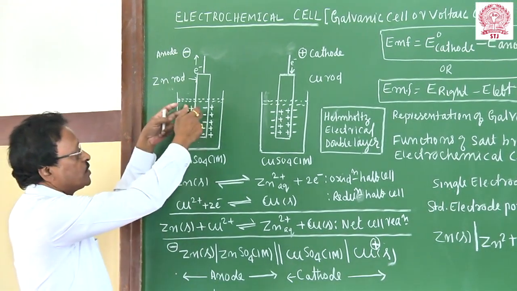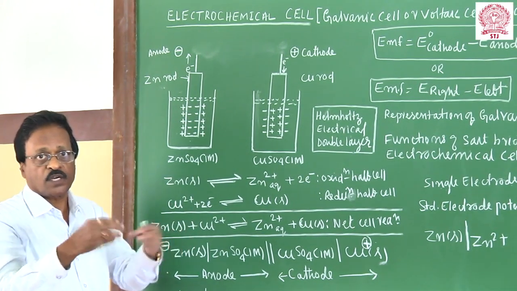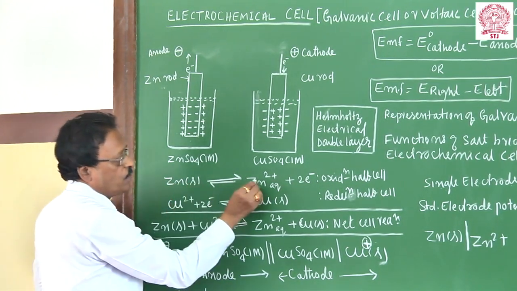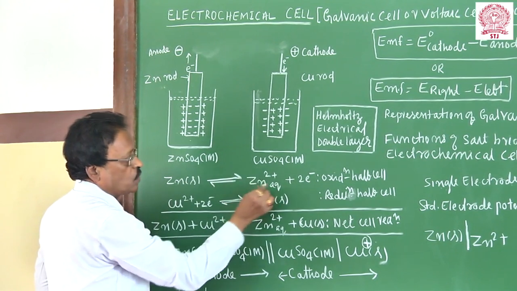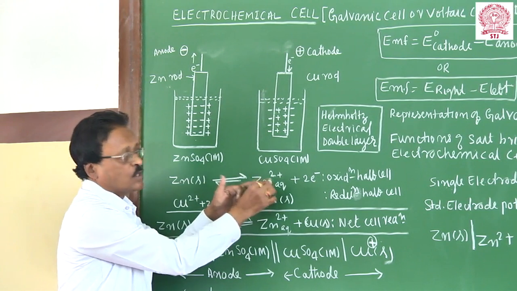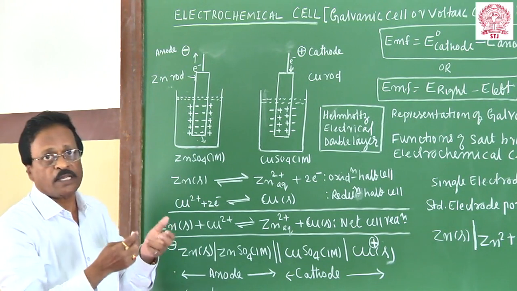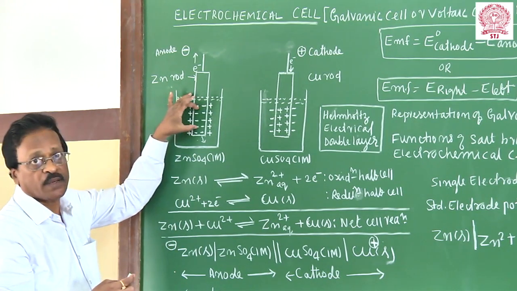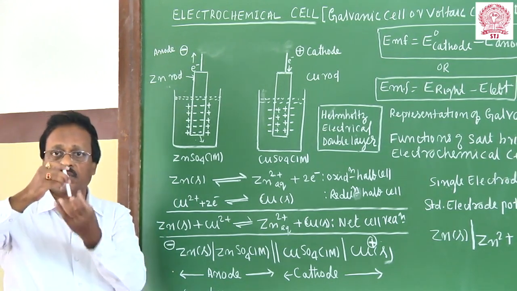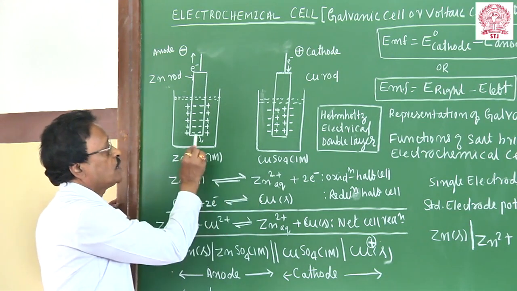So when this zinc rod is dipped in zinc sulfate solution, zinc has more tendency to dissolve, more tendency to lose electrons. So it dissolves into Zn2+ ions, liberating electrons. What happens to these Zn2+ ions? These Zn2+ ions will go into the solution. But what will happen to the electrons? The electrons will be left on the metal rod. Look at the mechanism: the zinc rod is a more active metal, with more tendency to dissolve, and dissolves forming Zn2+ ions.